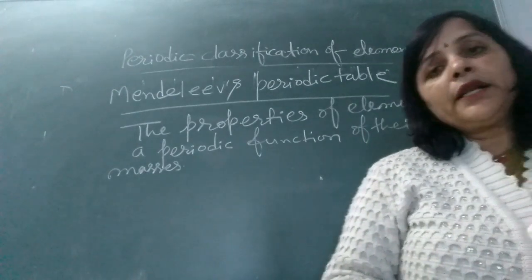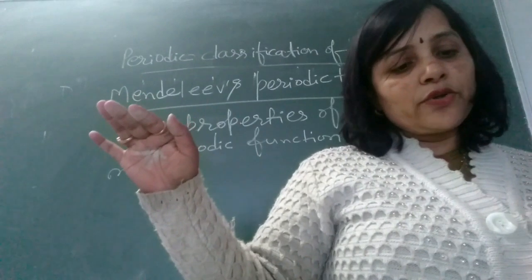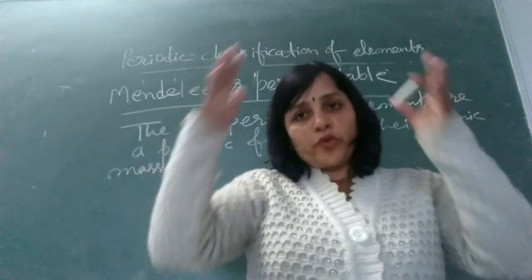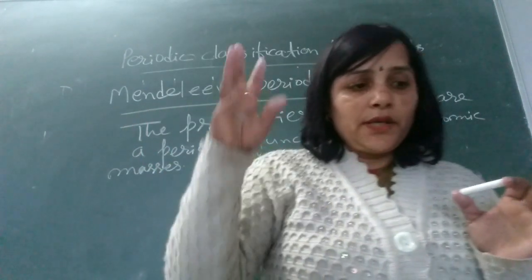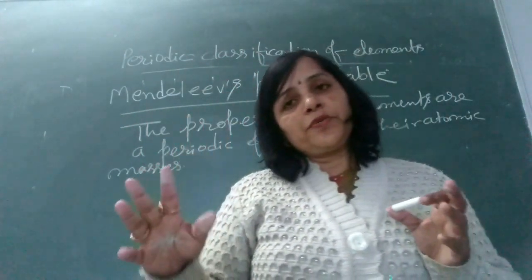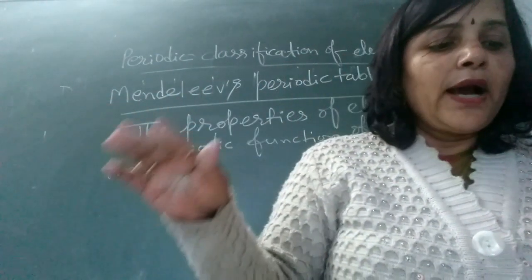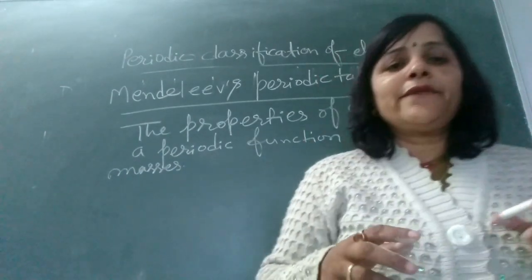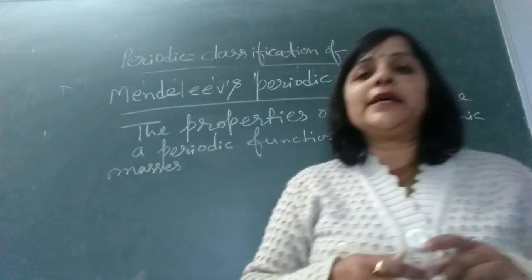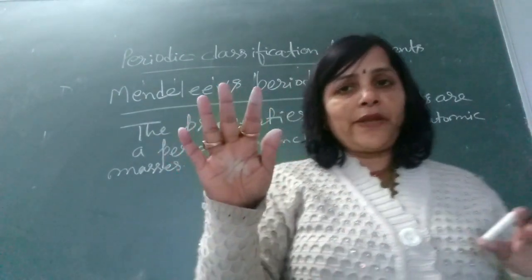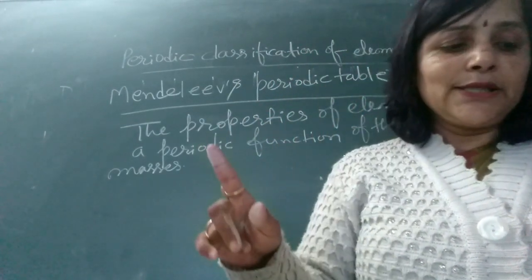In the Mendeleev periodic table, there are basically 7 periods and 8 groups. Periods means horizontal rows, and groups means vertical columns. In all, there are a total of 7 periods as well as 8 groups. Out of the 8 groups, the first 7 groups are of normal elements and the 8th group is of transition elements.